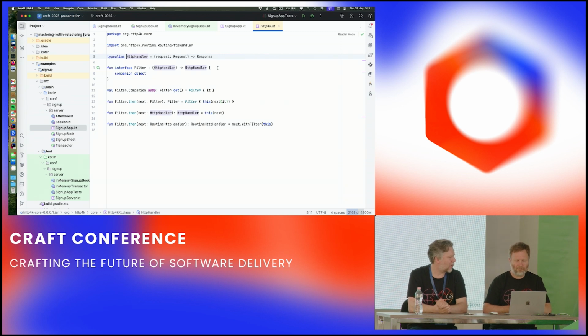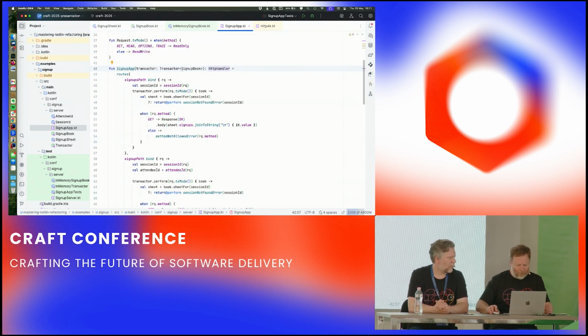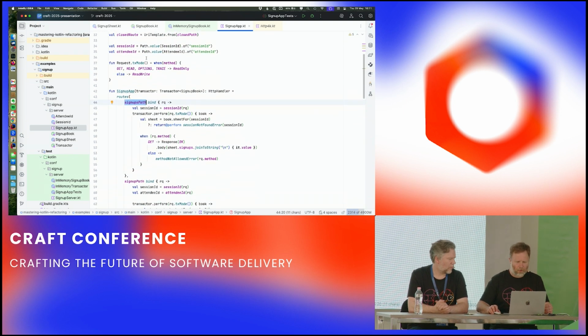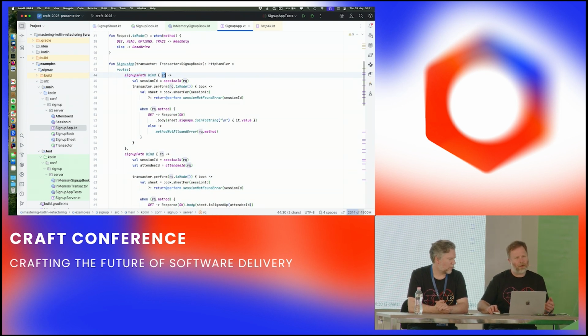So should we have a look at what that app does? Certainly. This is all there is to HTTP4K, so collect your certificates on the way out. You're now trained HTTP4K programmers. Sign up app. So we have some routes, and we bind these paths to something that takes a request and returns the response. So you get responses like OK with the body of take all the sign-ups, put them into a string, and then send them out over the wire.